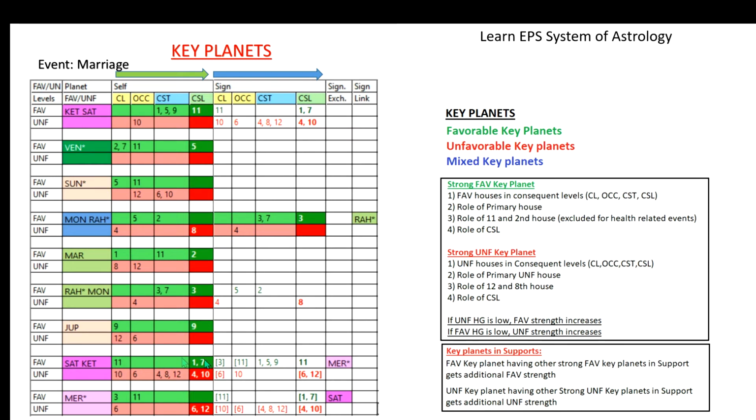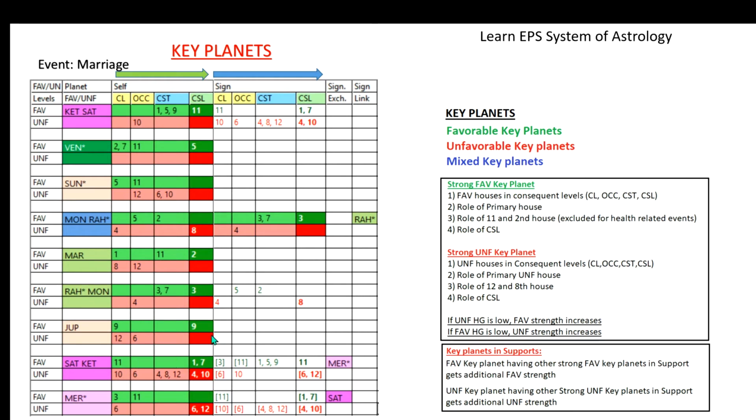This planet's favorable strength is present, but it is not having any favorable house grouping in OCC and cuspal star lord. But look at the unfavorable: it has got all unfavorable houses, along with the 6th house, 8 and 12 houses, and the cuspal sublord is also playing. So the unfavorable house grouping is very strong. But being 7th cuspal sublord, primary cuspal sublord, 11th lord, and also first cuspal sublord, this planet's favorable strength is also present, but unfavorable strength is also more.